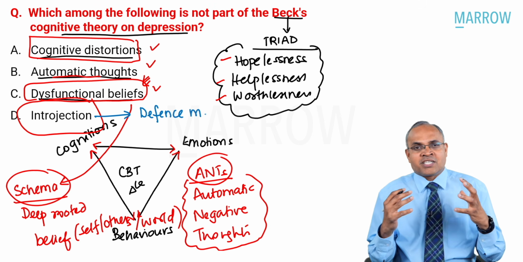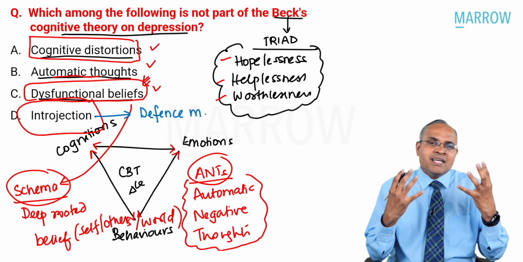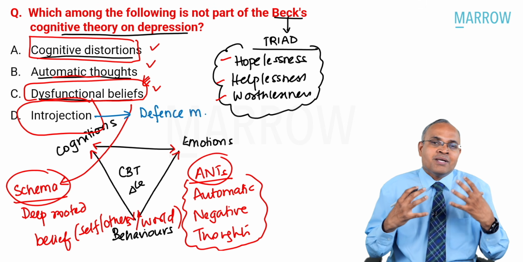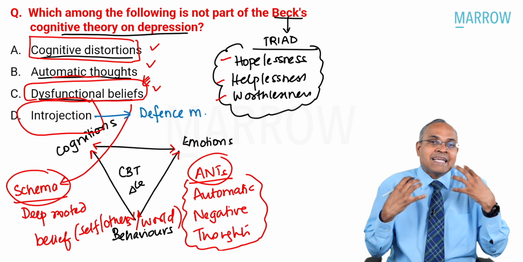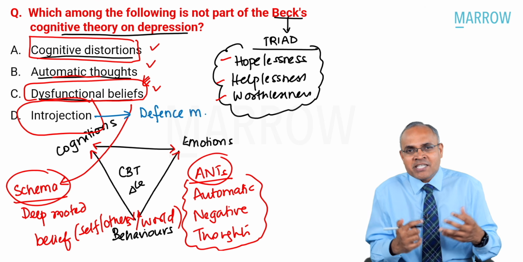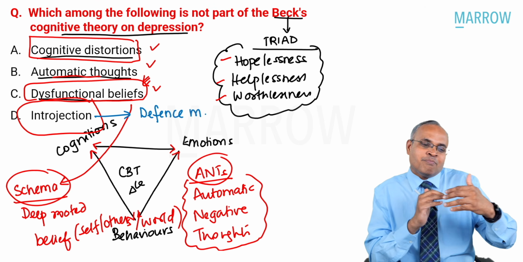What is introjection? A simple example: you're owning up things which are not actually your problem. You are taking it up on yourself. You're feeling more guilty or more responsible than is necessary. Let me give a simple example. I've come to do this recording, to one part of Bangalore.